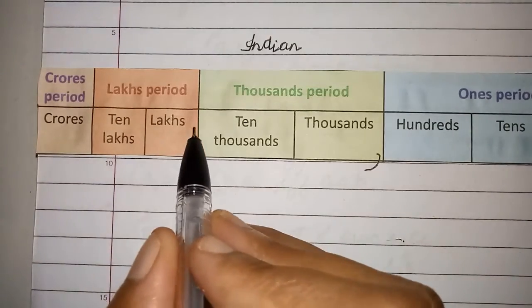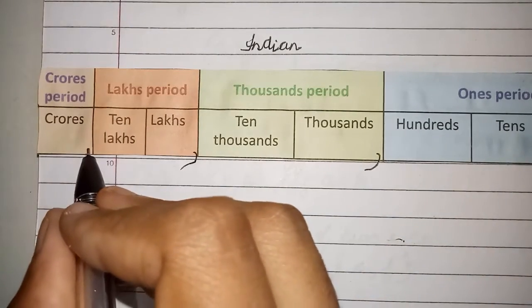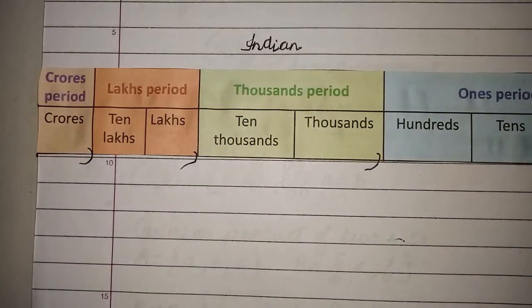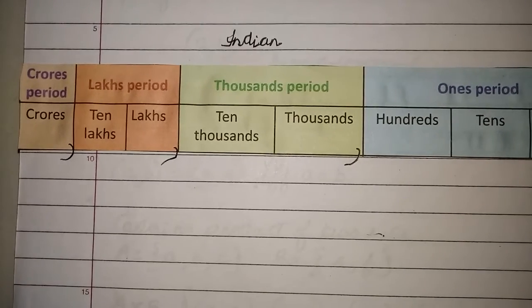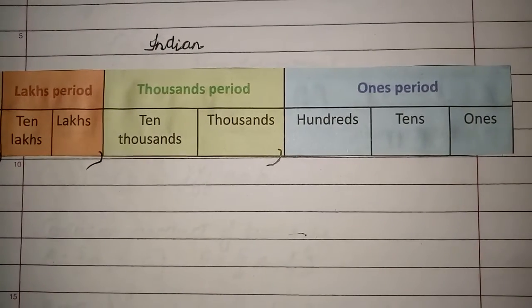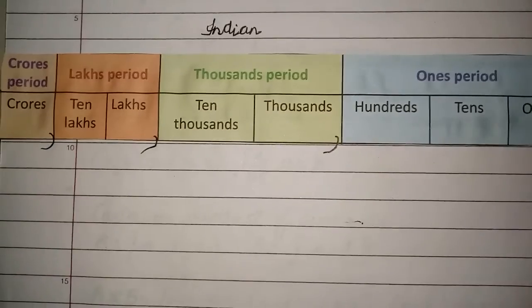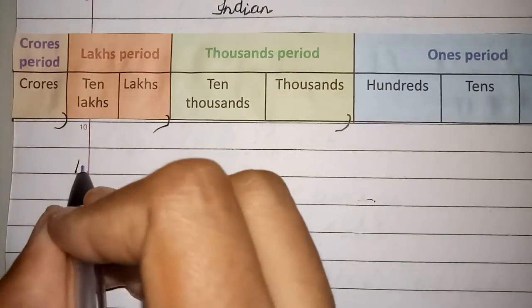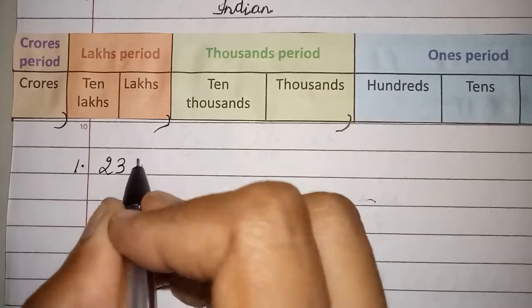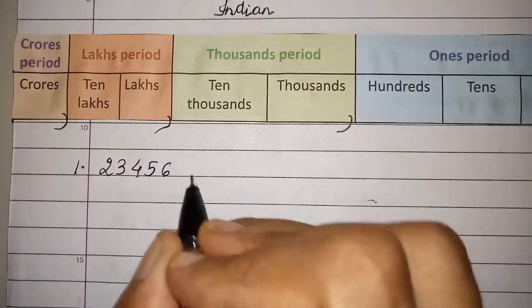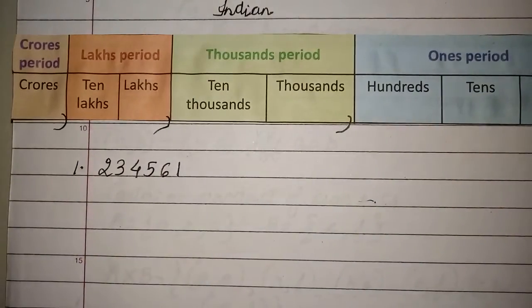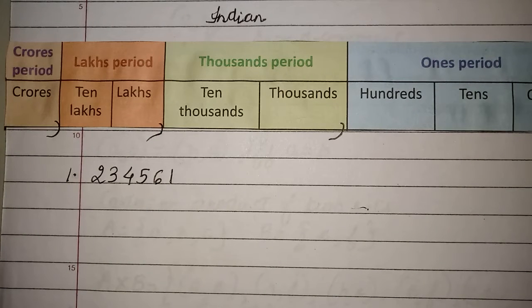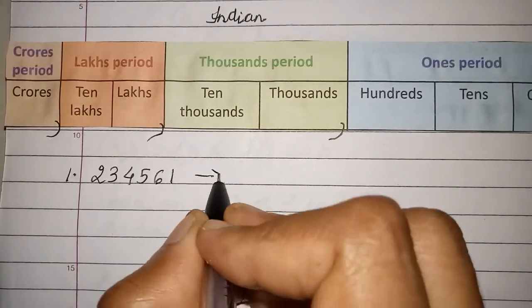Then you have lakhs and 10 lakhs. Then comma here. Is that clear? So this year you are going to study up to 8 digits. That is nothing but till crores. Understood? Now suppose I give you a number. Okay, I am going to give you a number here. Say the number is 2, 3, 4, 5, 6, 1. And I asked you to write the name of this number in the Indian system. Then what will you do, children? First thing is I have to put the commas, right?